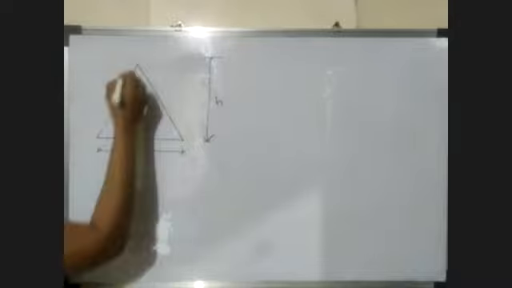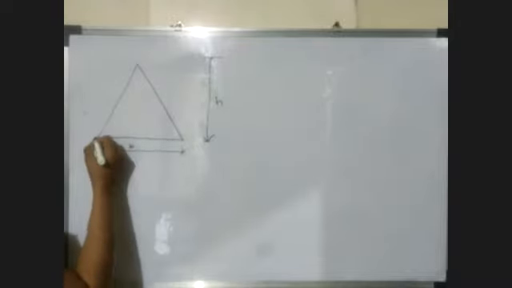Again we find the position of centroid. The centroid is located at the intersection of all the three medians. So this is your centroid. This distance is H by 3 and this distance is B by 2.